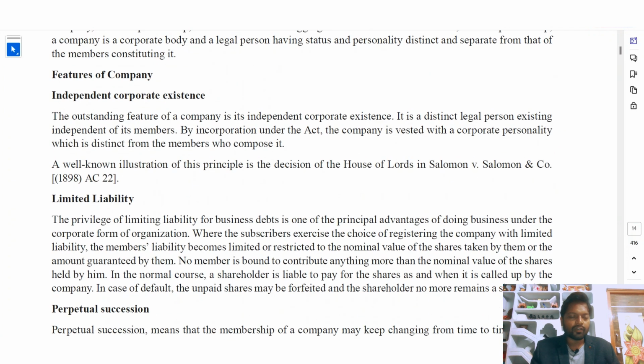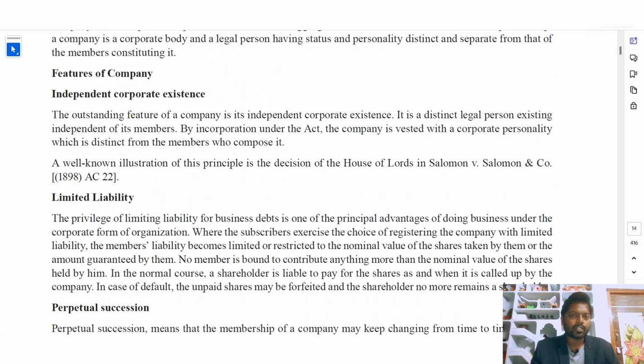Okay. Features of a company: independent corporate existence. What are these features? If any company contains the following features, we should call it a company under Section 2(20) of the Companies Act 2013. So first feature, independent corporate existence. It must have independent corporate existence. What does it mean? The outstanding feature of a company is its independent corporate existence.